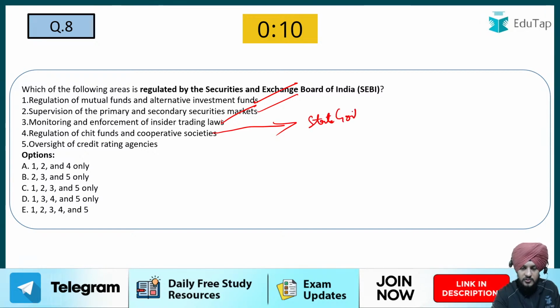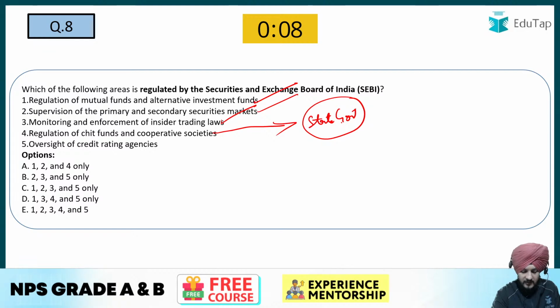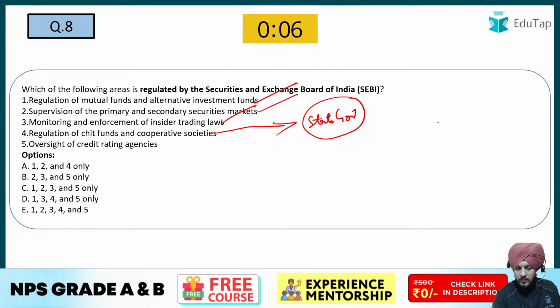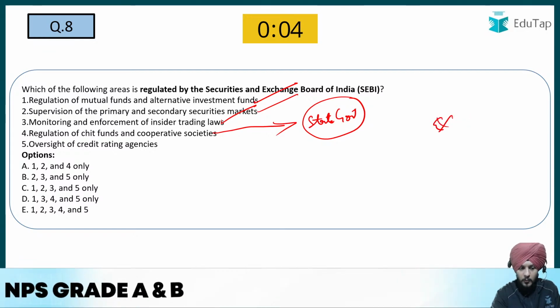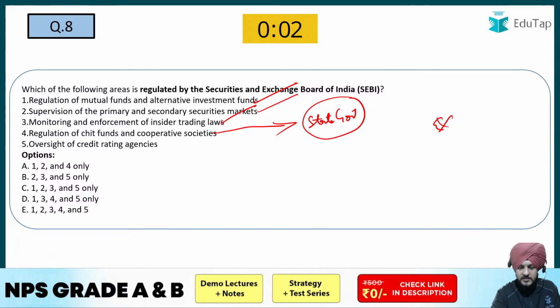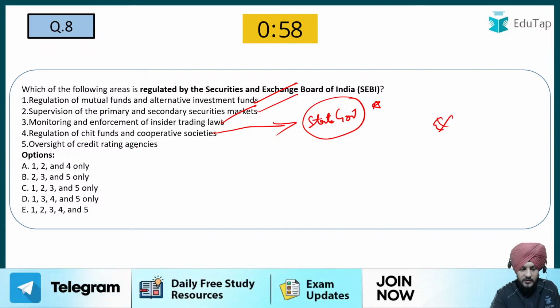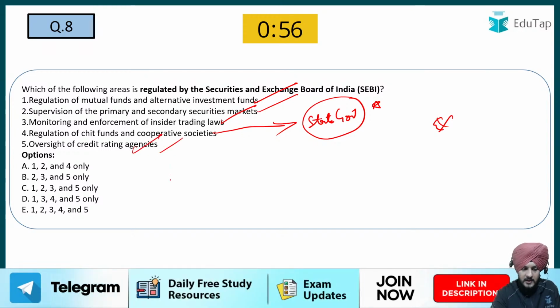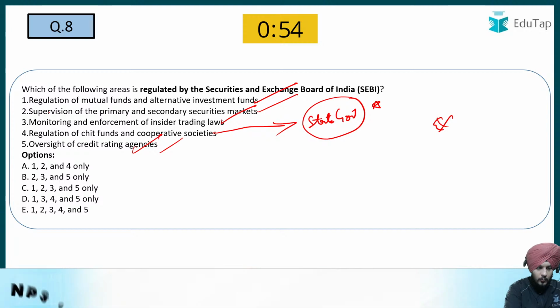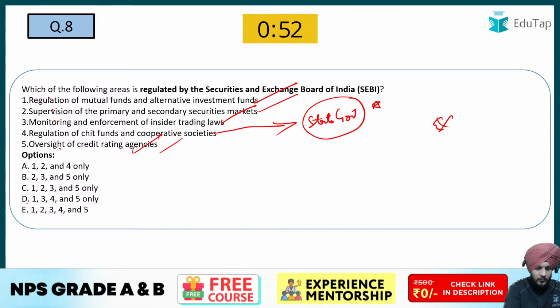So the correct answer is not going to be E, as both of you have written. E is not the answer because this fourth point is incorrect. Regulation of chit funds and cooperative societies is seen by the state government, whereas the oversight of credit agencies, this point is also correct. So it is going to be 1, 2, 3 and 5. So C is going to be the answer to this question.